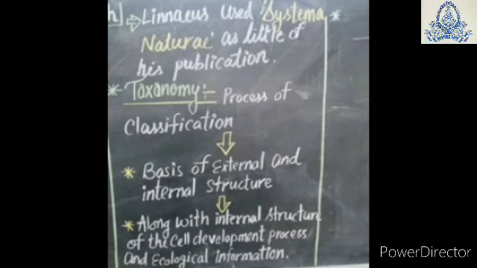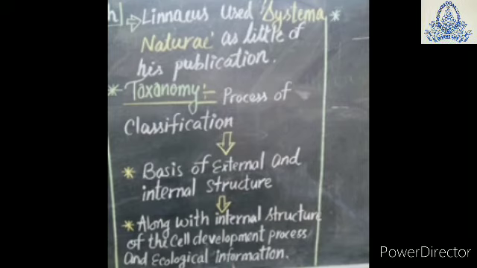Now, Linnaeus used the word systema in Systema Naturae as the title of his publication. It means he published his theories and gave them the name Systema Naturae.